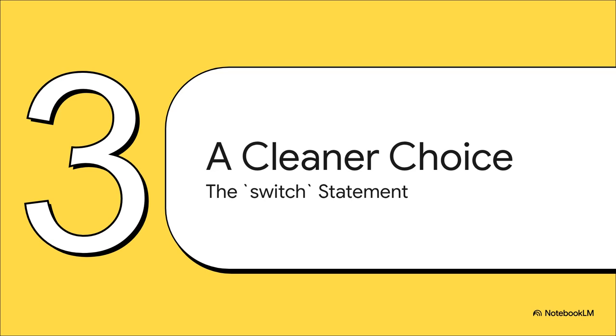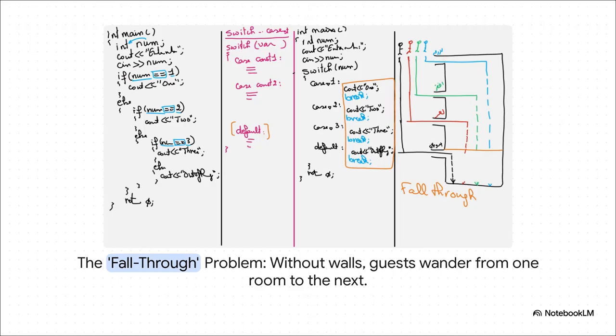Now that nested logic we just built, it works perfectly. But for this very specific job of checking one variable against a bunch of different constant values, there's actually a much cleaner, much tidier way to get it done. Let's talk about the switch statement. I want you to imagine a big party hall. There are different doors, and each door is for a specific guest.